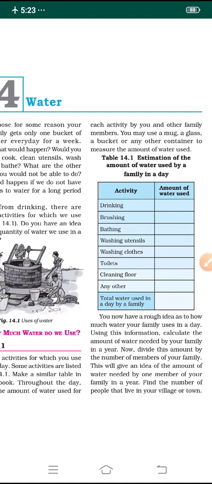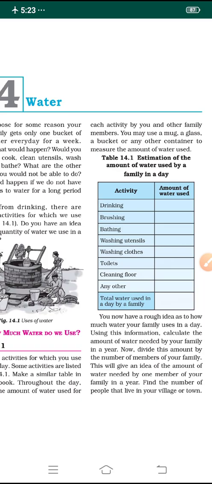You can mention it in terms of mugs, glasses, buckets, or any other container used to measure the amount of water.